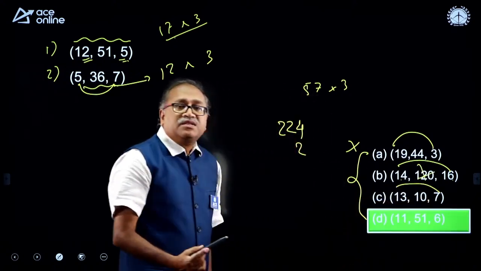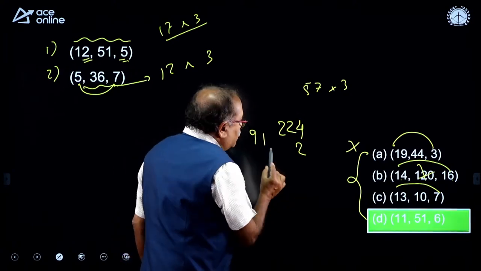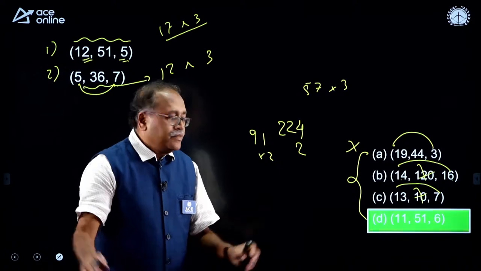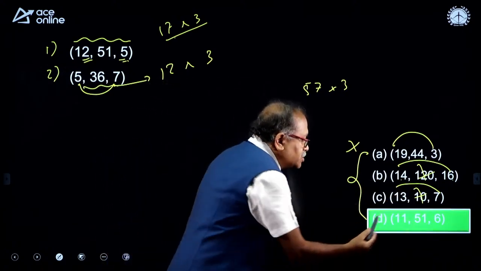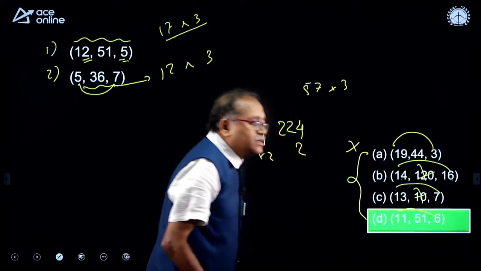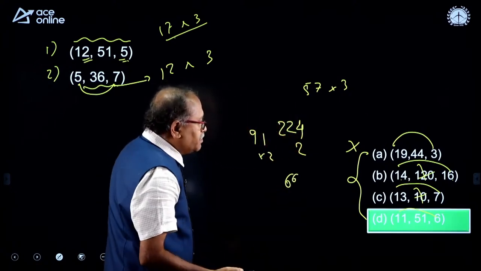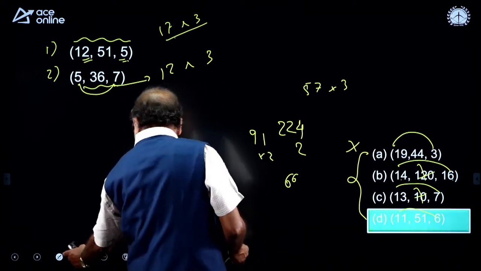When I multiply 13 into 7 is 91 and into 3, obviously this option is out of question, because the middle number is smaller than the product of this number. When I come to this part, that is 11 into 6 is 66, 11 plus 6, we are adding this number or multiplying, we are adding the number here.